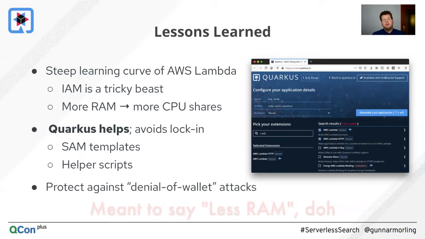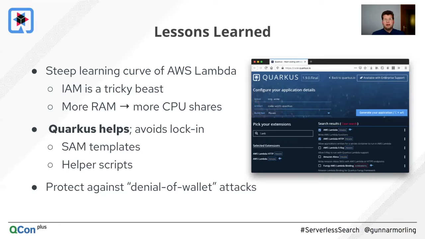But then really, with all the learning, I found Quarkus helps me a lot. As we have seen, it avoids this lock-in. So I'm not bound to the Lambda specific interface. I can implement my serverless feature in different ways, just using a regular web stack such as JAX-RS. But then there's other things that, for instance, create templates for SAM, the serverless application model, which is another tool from the Lambda ecosystem, which makes it quite easy for me to deploy such a serverless application.